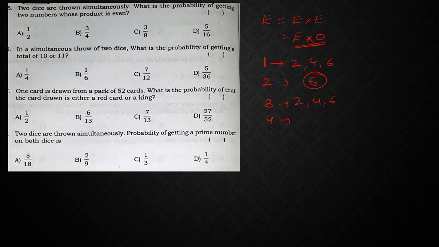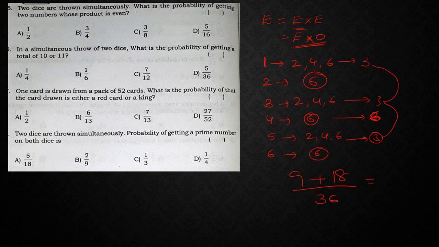If I take 4, then all the 6 possibilities. If I take 5, so if I take first number as 5, then again I can take only 2, 4, 6. When it is 6, all the 6 possibilities will be. That means from here 3, from here 3, so this is 6, and from here also you are going to get 3. So 3 plus 3, 6 plus 3, 9. 9 plus 6 plus 6 plus 6, so 6 3s are 18, whole divided by 36. So 18 plus 9, 27 by 36.